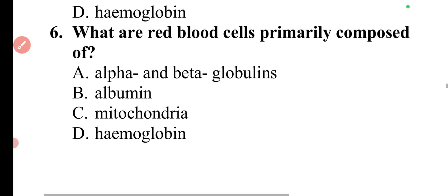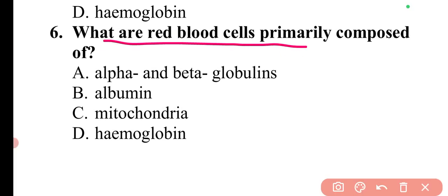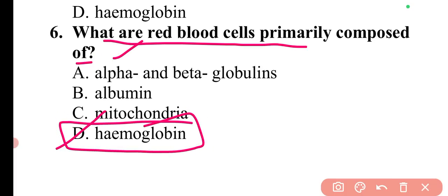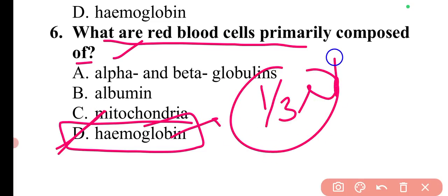Then next question is, what are the red blood cells primarily composed of? So the red blood cells are primarily composed of hemoglobin. So here option D is correct. Around one third of the RBC is hemoglobin. The alpha and beta globulins and albumins are plasma proteins, and they are not present in the RBCs.